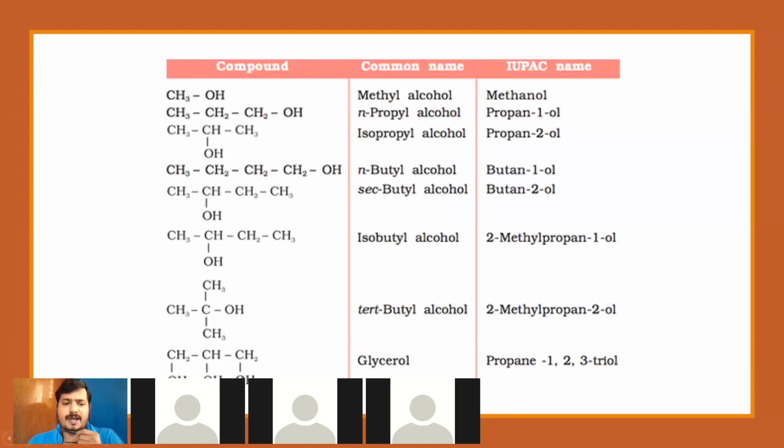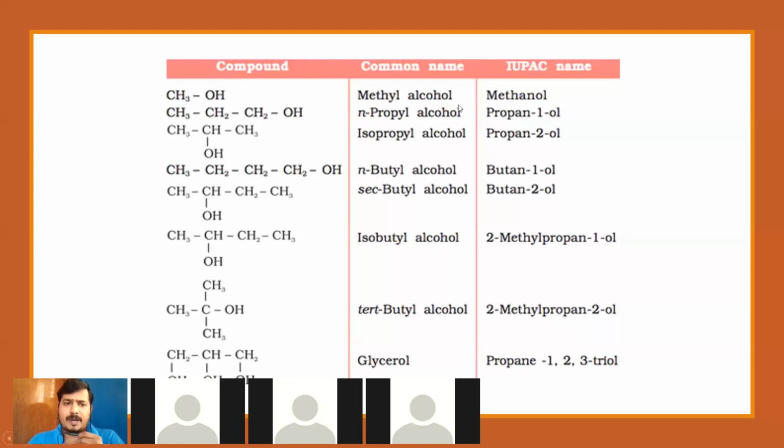So this is what I have now for you. When I look at the first compound here, CH3OH, the common name is methyl alcohol because the R group here is a CH3, which is a methyl group. So when we follow the convention, it should be alkyl alcohol. Therefore, here it is methyl alcohol.